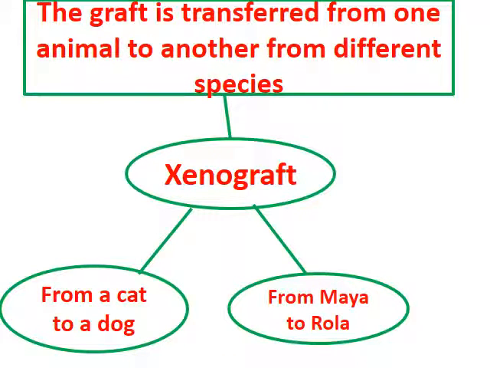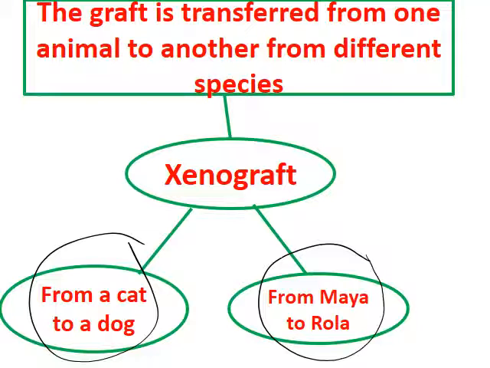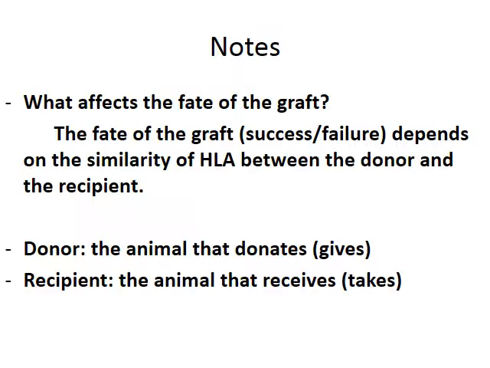Xenograft, we graft from one animal to another from different species. They do not belong to the same species. Example, from a cat to a dog, different species. While from Maya to Rolla, this is considered as allograft, meaning the same species.